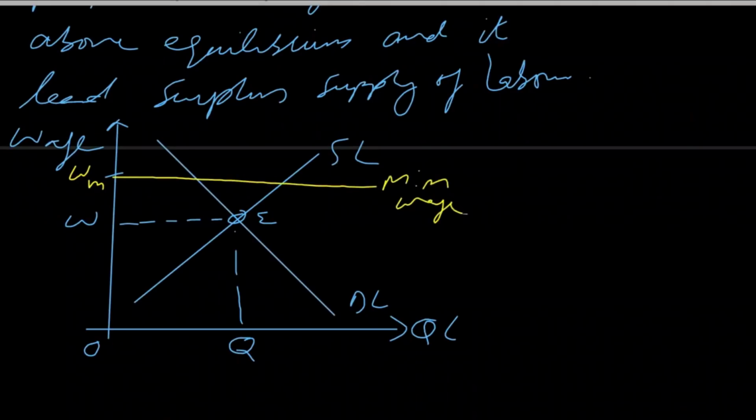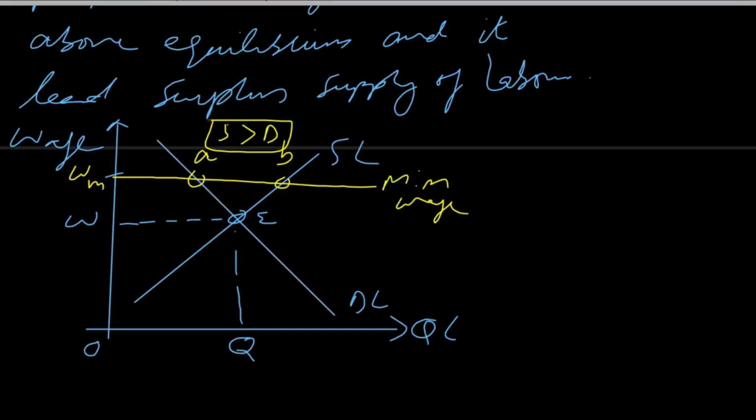As per this minimum wage rate, you can see that this wage line intersects demand for labor at point A and intersects the supply curve at point B. So there is now a gap between demand and supply and there is disequilibrium in the market. Supply of labor is greater than demand for labor, and it will lead to an increase in unemployment as well, because more workers are now willing to work but employers will hire a lesser number of workers.